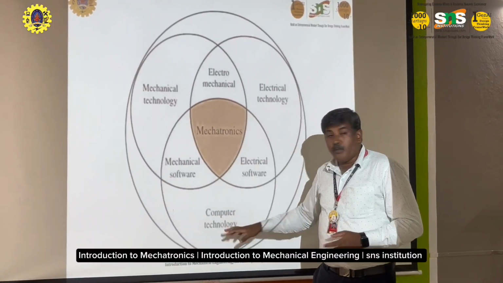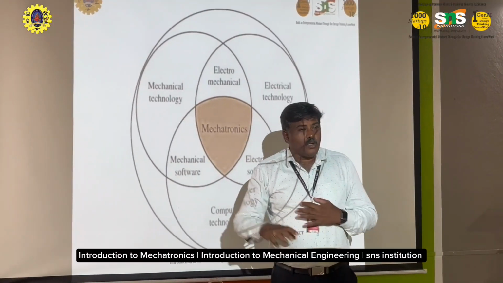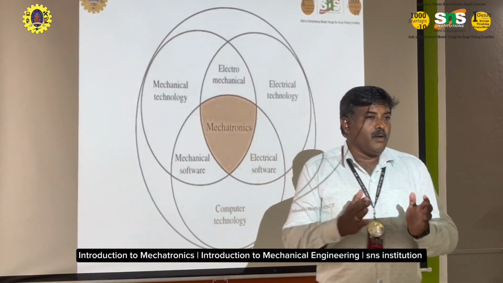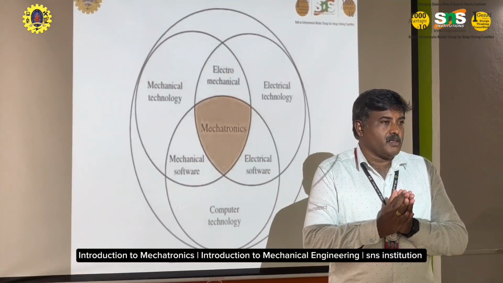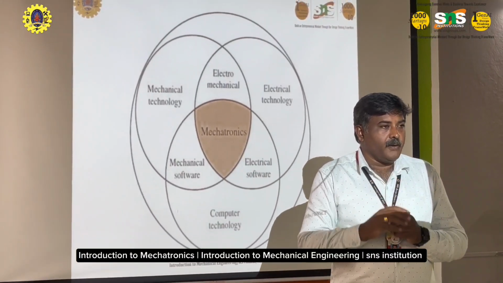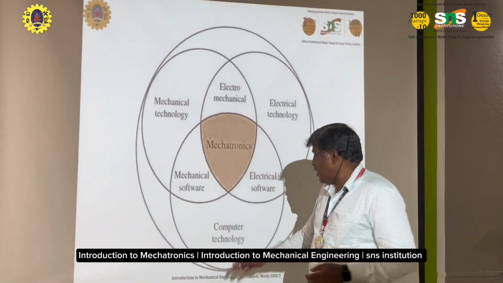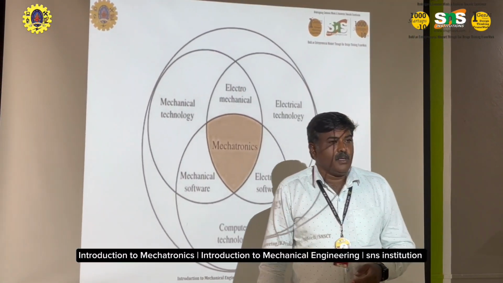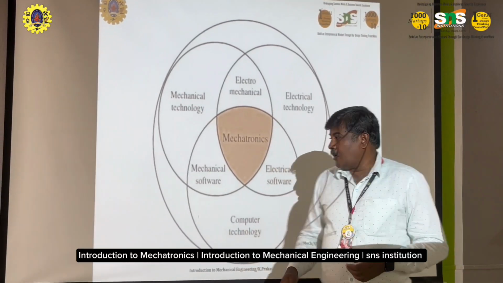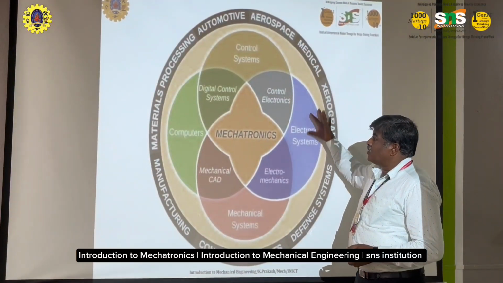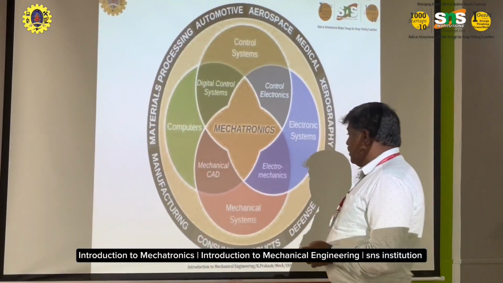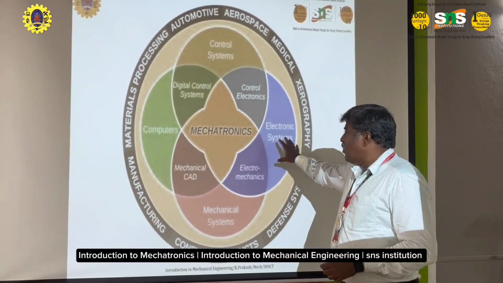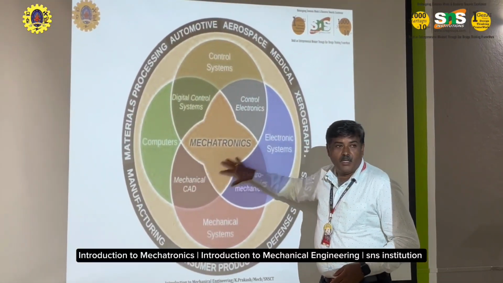And coming to the computer technology, the total system has to be controlled by a particular operation and a particular domain. That domain takes place with the help of computer technology. As some examples, we are using IoT and such technologies. So this is the total manufacturing and material processing that mechatronics combines.